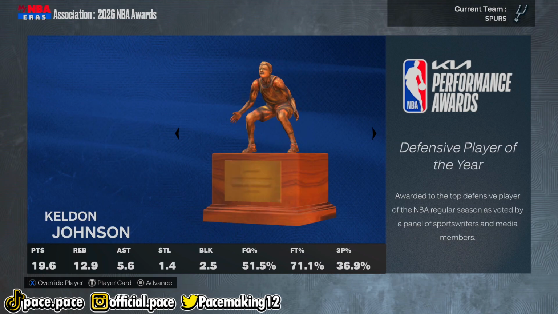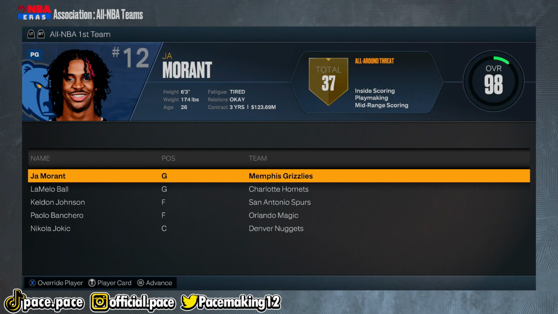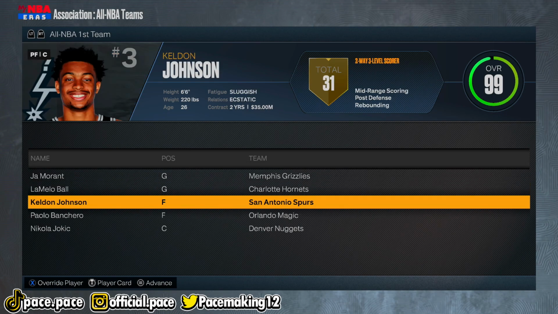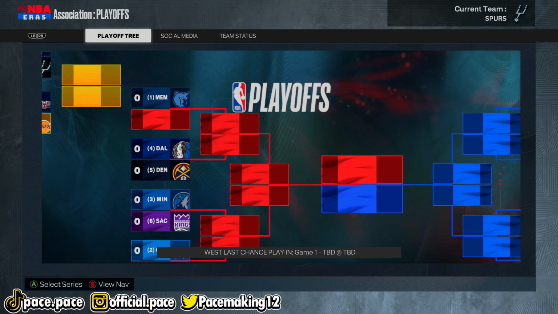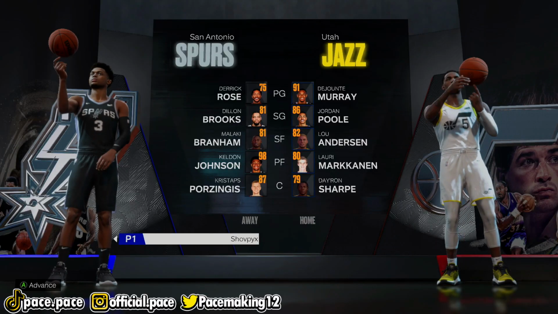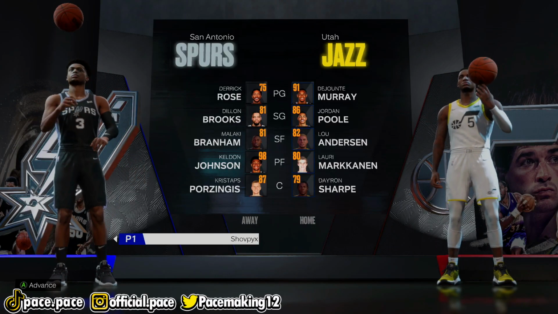And dang, Ja Morant is yet again our MVP, and he averaged 32 points and nearly 11 assists to win it. And yeah, Keldon Johnson DPOY. I wish Ja Morant could have been this good whenever I simulated his career a couple months ago, or last month. Oh yeah, it was literally just a month ago.